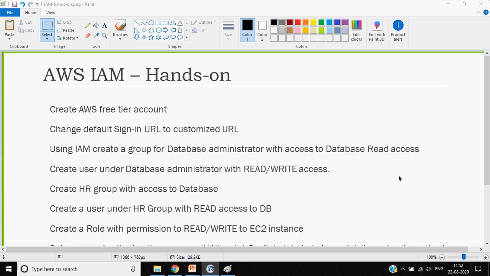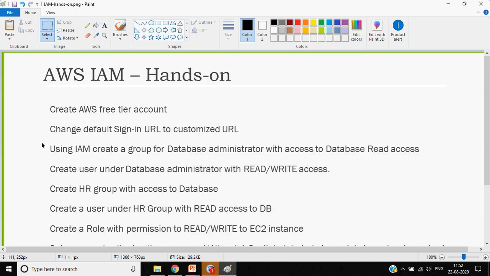Hi, can you hear me? Yes, I can hear you. Yeah, Manzoor. I have a doubt in this hands-on, it's not clear to me. Using IAM, create a group for database administrator with access to... So in the third point, you're asking us to create a group for database administrator. Yes, correct.